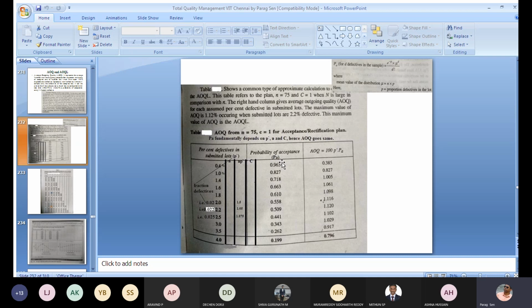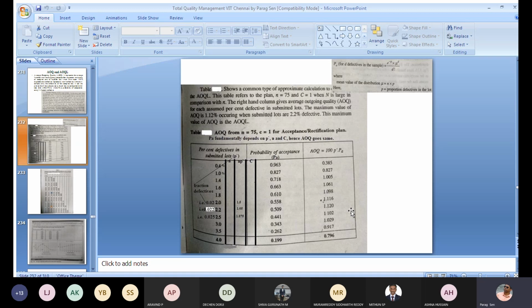Now you can also calculate the average outgoing quality, AOQ, which is given by 100 into p dash into PA. P dash you know, and the probability of acceptance you also know. So you can calculate the AOQ, and the different AOQ values are tabulated here.